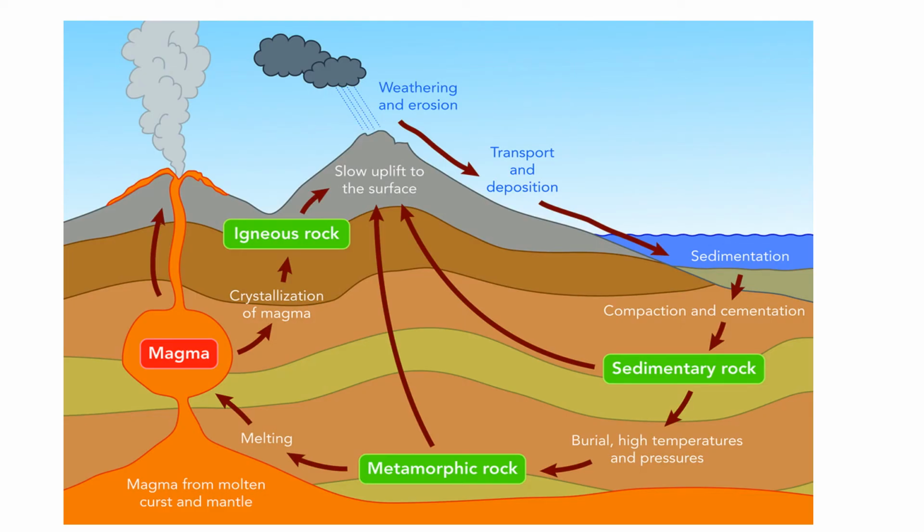Look at this diagram. This diagram also explains the rock cycle. For example, it starts from magma. Look at the left hand side. This starts from magma and crystallization of magma. Crystallization means it is getting accumulated or solidified. You can use the word crystallization also for solidification. What you get is igneous rocks, and because that rock is getting formed, the surface is uplifting. The surface is going up and up, and because of weather conditions and erosion,